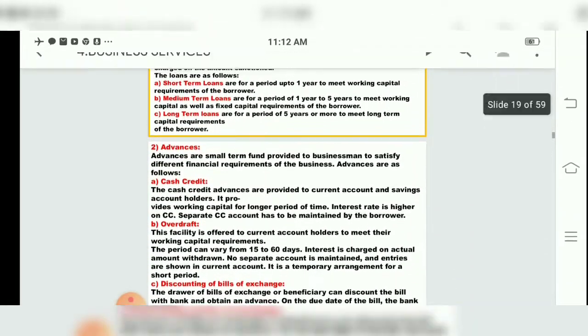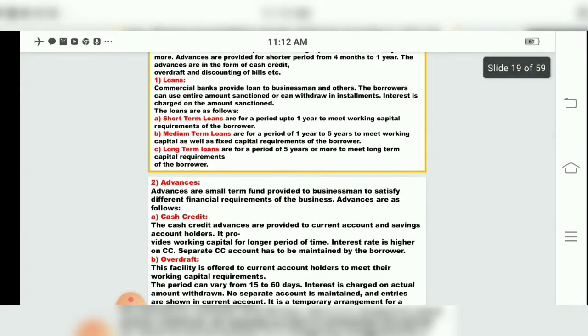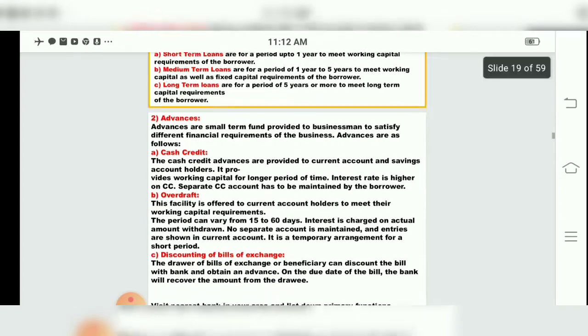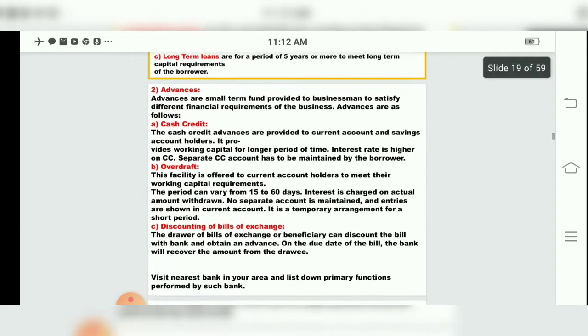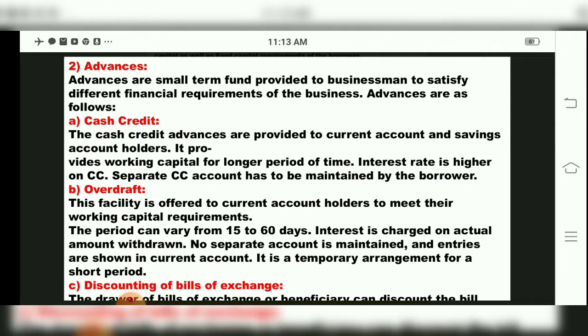Now, after loans, in granting loans and advances we studied about providing loans with a rate of interest. Under that, short term loan, long term loan and medium term loan are there. After that we come to the advances part. Now what is there in advances? Advances are small term funds provided to businessmen to satisfy different financial requirements of the business.